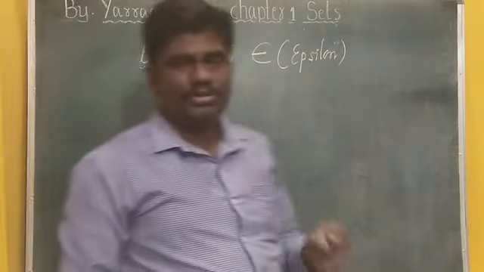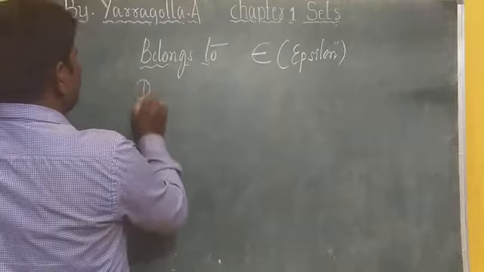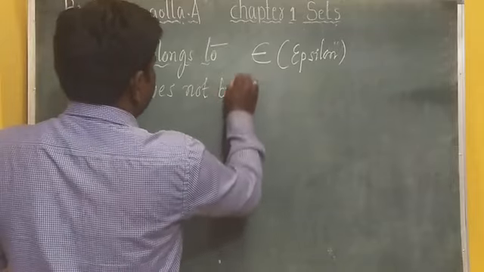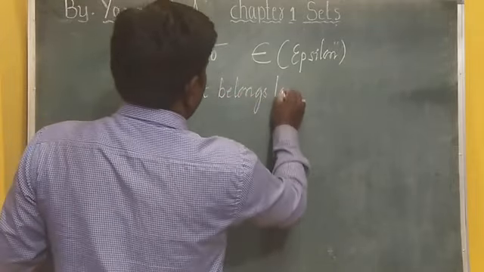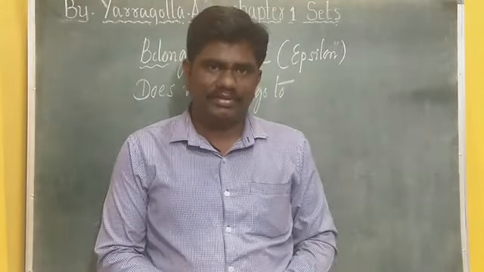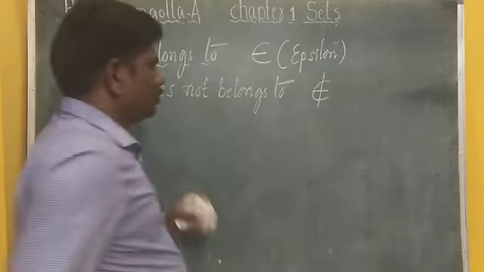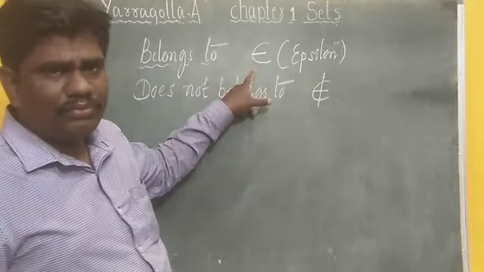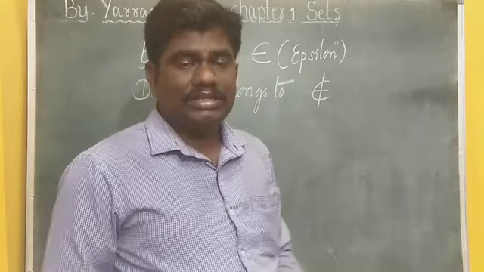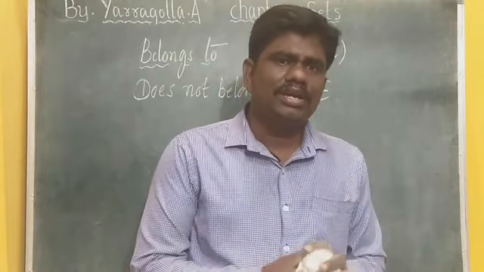This symbol is used to write belongs to. If you want to say that the particular element does not belong to the set, then you have to use this symbol. This symbol says it belongs to the set, and this symbol shows that it does not belong to the set.